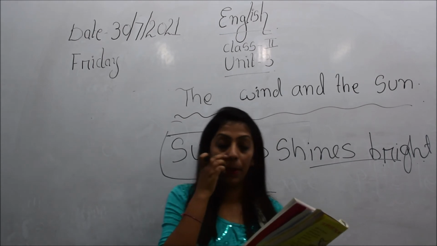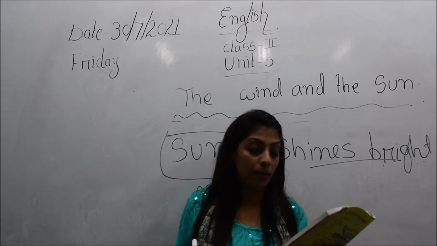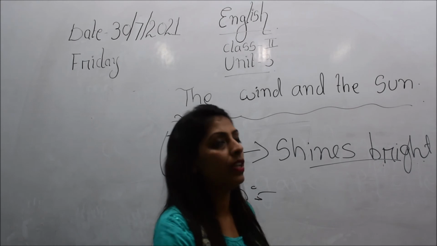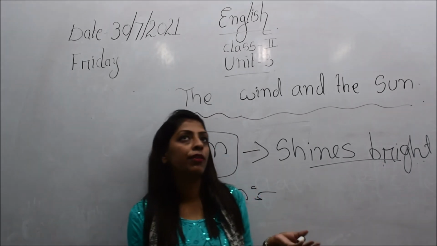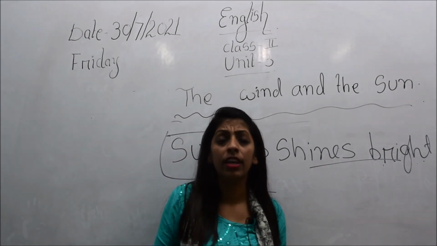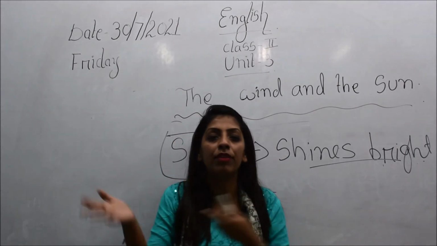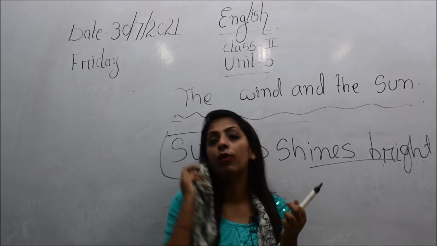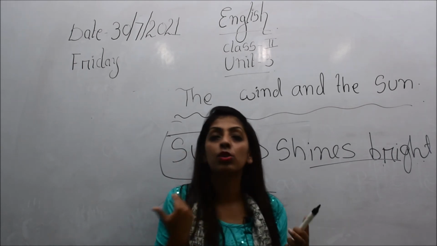So what happened? When the sun started to shine brighter, the man started to wipe his face. Okay, children, it usually happens that whenever it is too hot, or if you come back after playing, you feel so hot and you sweat. You sweat from your face and body, everywhere. And then you wipe your face with your hanky or something, so that you can remove the sweat from your face.